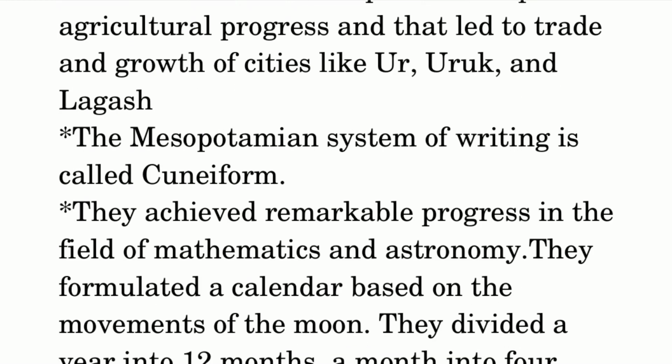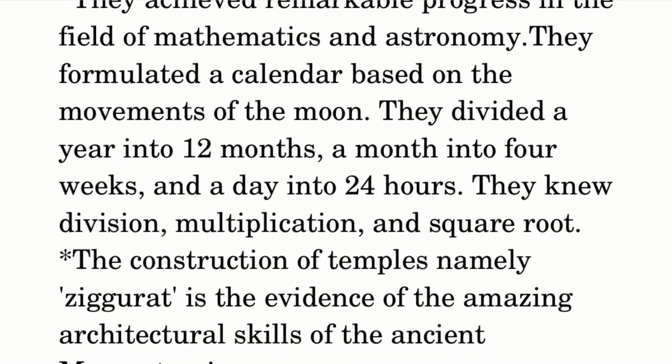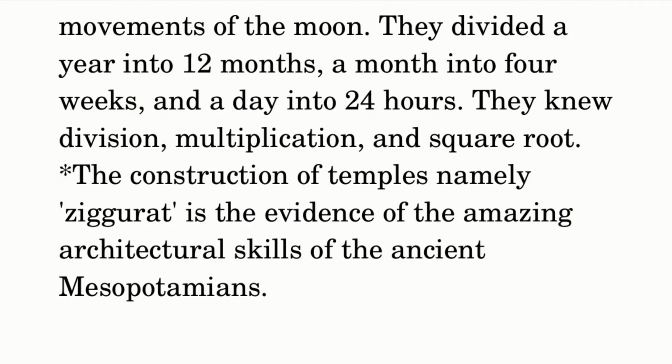They achieved remarkable progress in the field of mathematics and astronomy. They formulated a calendar based on the movements of the moon. They divided a year into 12 months, a month into 4 weeks, a day into 24 hours. They knew division, multiplication, and square root. The construction of temples, namely ziggurats, is the evidence of the amazing architectural skills of the ancient Mesopotamians.